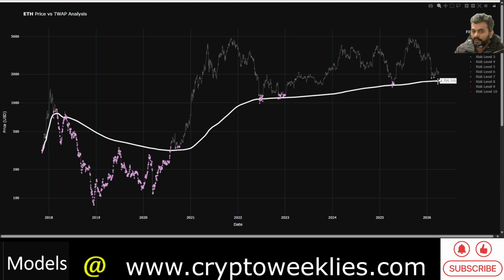If you roll the clock forward 4 to 5 months out into the future, that time weighted average price could be very close to $1,800 to $1,900 at that point. This does not mean that the price action cannot drop any further than that. You can see from the bear market of late 2018, at one point the price action dropped almost 82%. There was a drop from that time weighted average price.